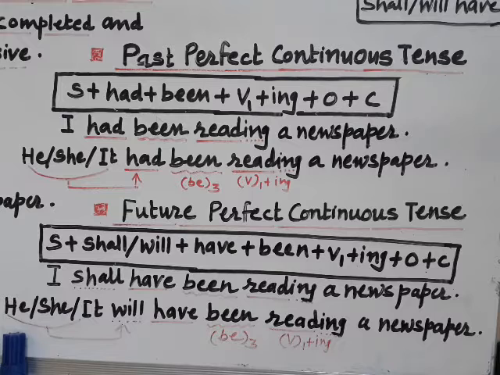If your subject is he, she, it, that is third person singular, or some other subjects like you and they, will always carry will along with them. Please remember, only I and we require shall. Rest of all your subjects will be associated with will. So he will have been reading a newspaper.